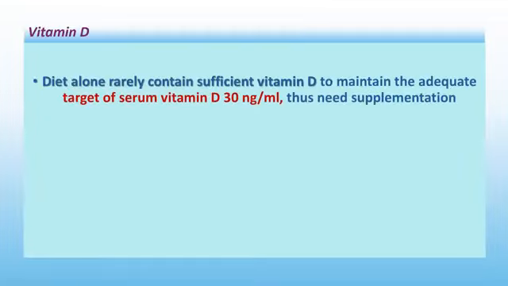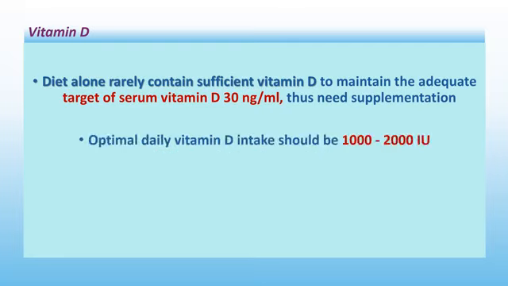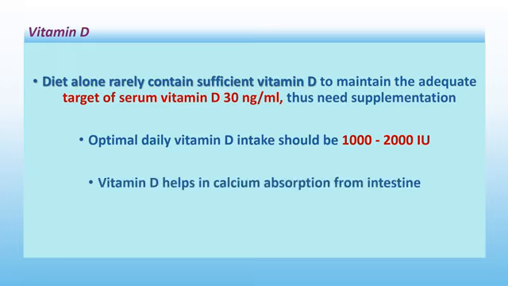Regarding vitamin D, diet alone rarely contains sufficient vitamin D to maintain the adequate target of serum vitamin D, 30 nanogram per milliliter. Thus, it needs supplementation. Optimal daily vitamin D intake should be 1000 to 2000 international units. Vitamin D helps in calcium absorption from the intestine.